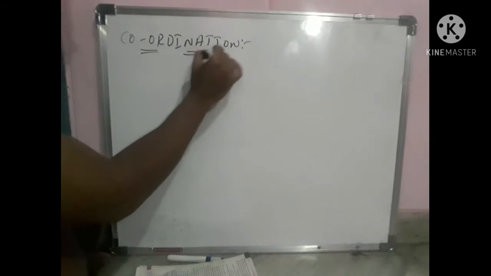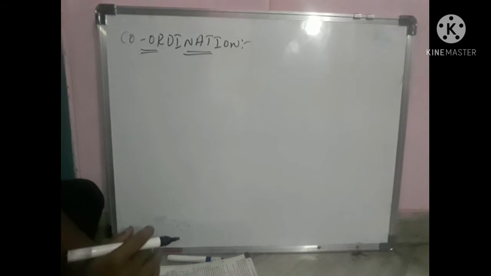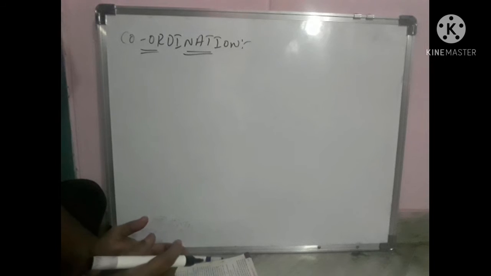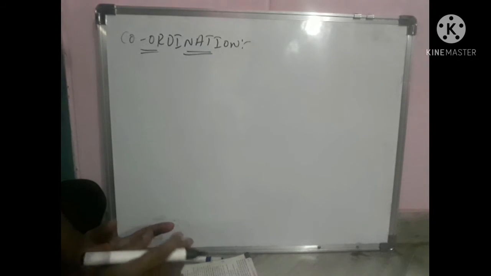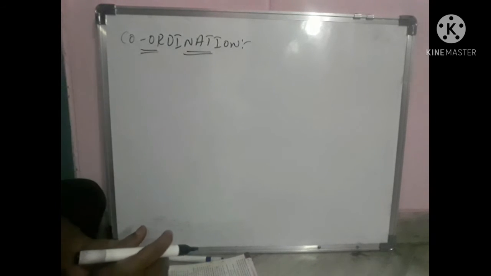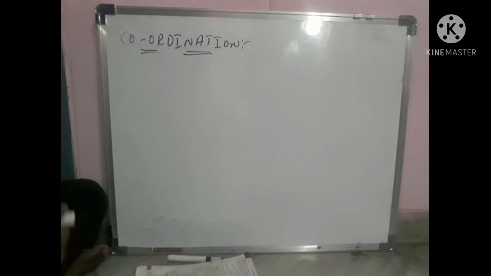What is coordination isomerism? This kind of isomerism can be exhibited by compounds which have an anionic complex and a cationic complex, and these cationic and anionic complexes can exchange their ligands, which leads to coordination isomerism. Now we will discuss an example.